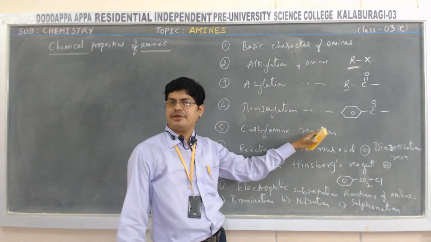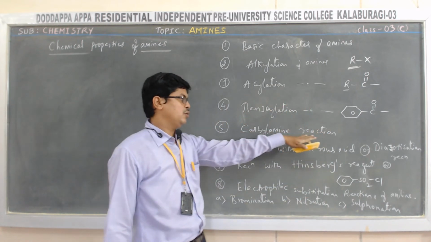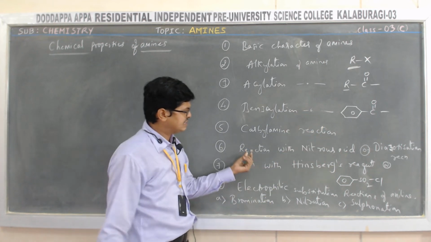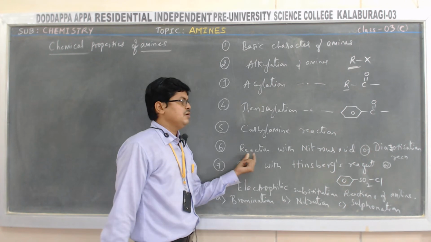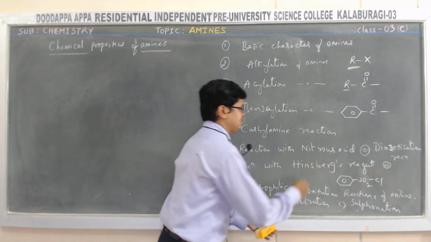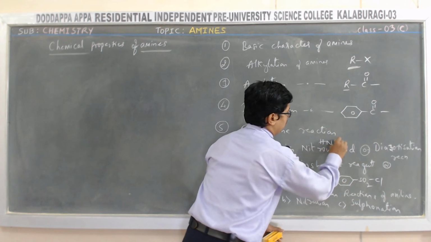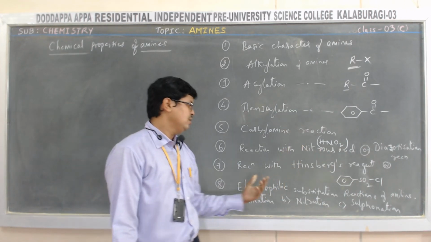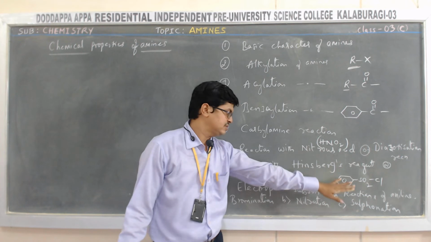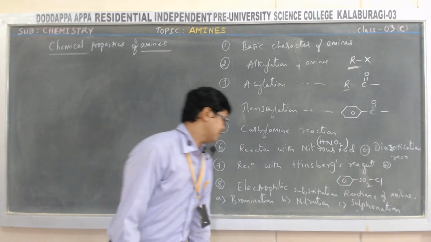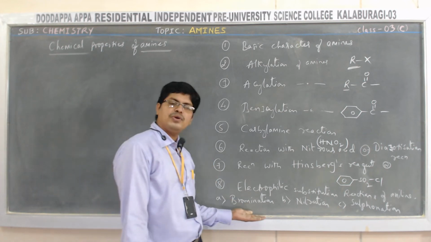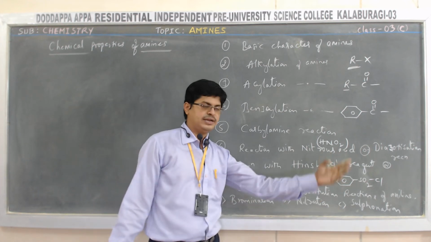Then the carbylamine reaction, where you get isocyanide. Next, reaction with nitrous acid, that is HNO2, and the reaction with Hinsberg's reagent, that is benzene sulfonyl chloride. In the electrophilic substitution reaction we study bromination, nitration and sulfonation.